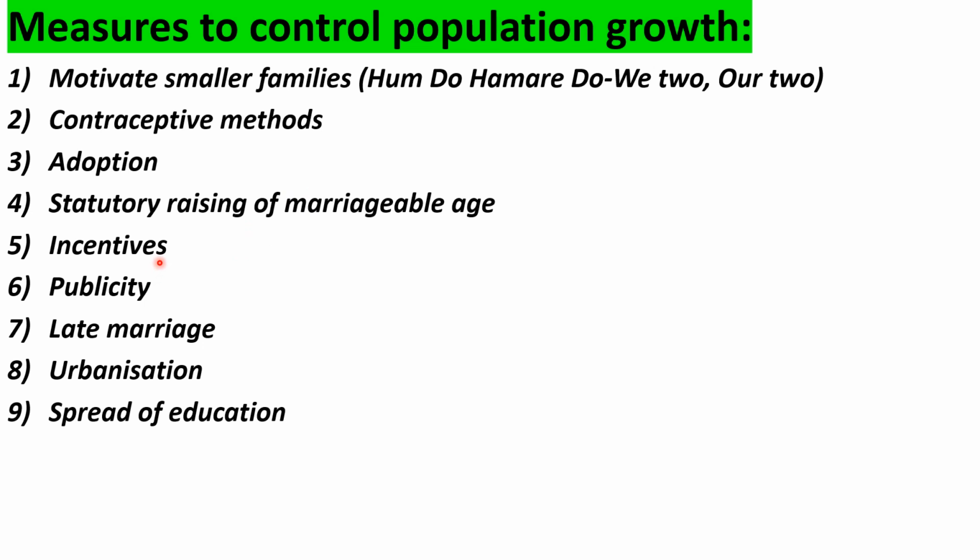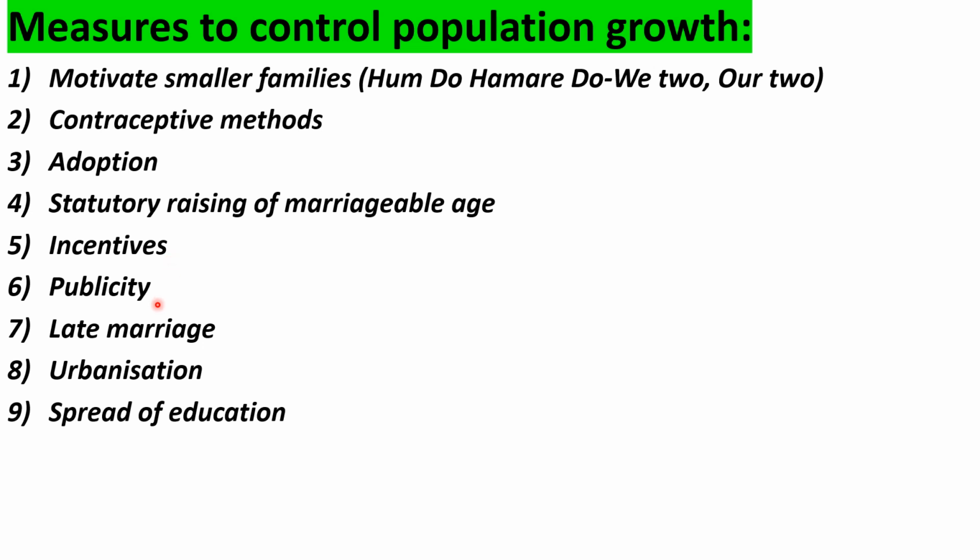Another measure is incentives. By providing incentives to couples who desire to have only one kid or two children, we can maximally reduce the population. Today both state governments and the central government have taken initiatives regarding this aspect.